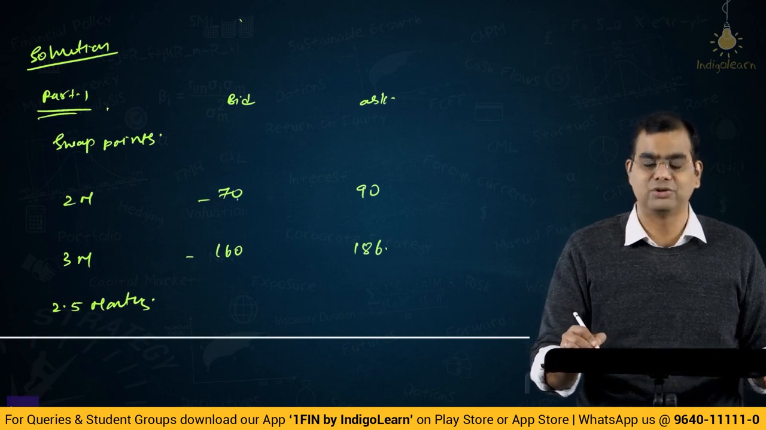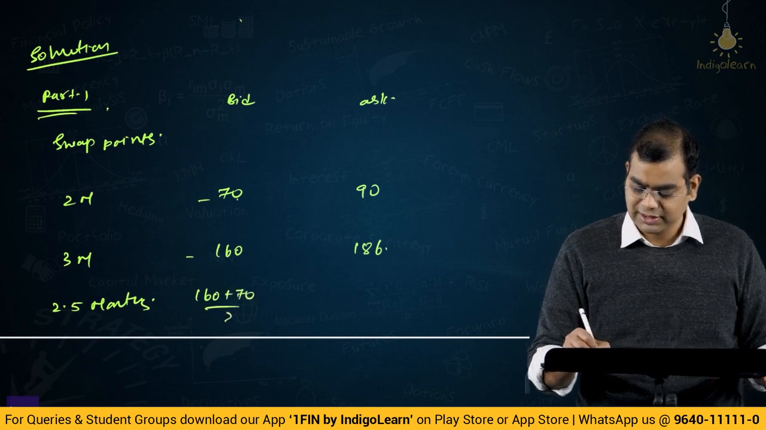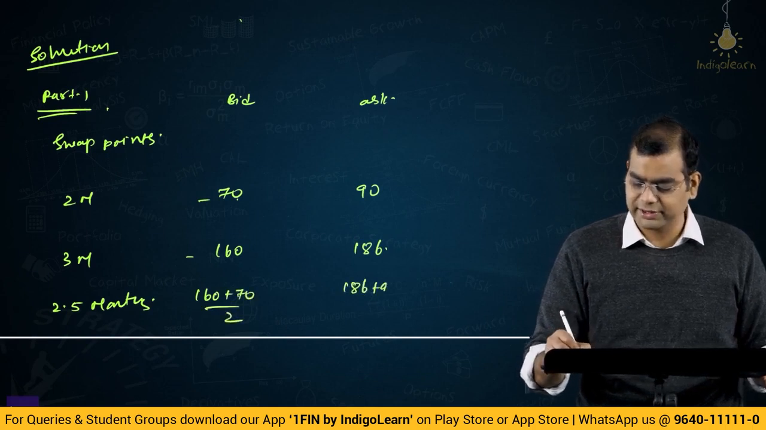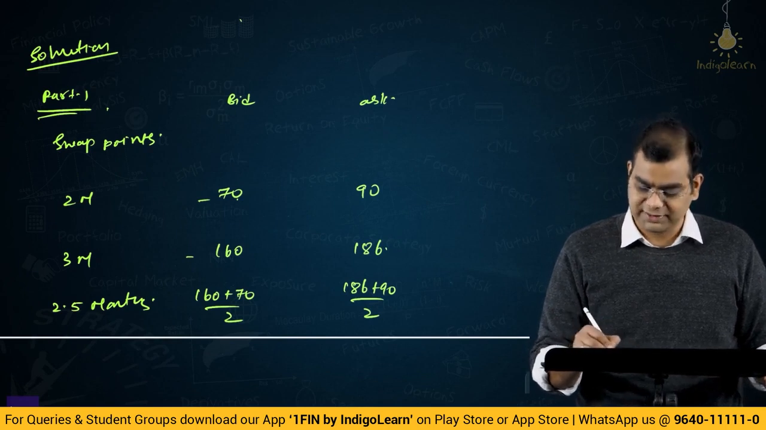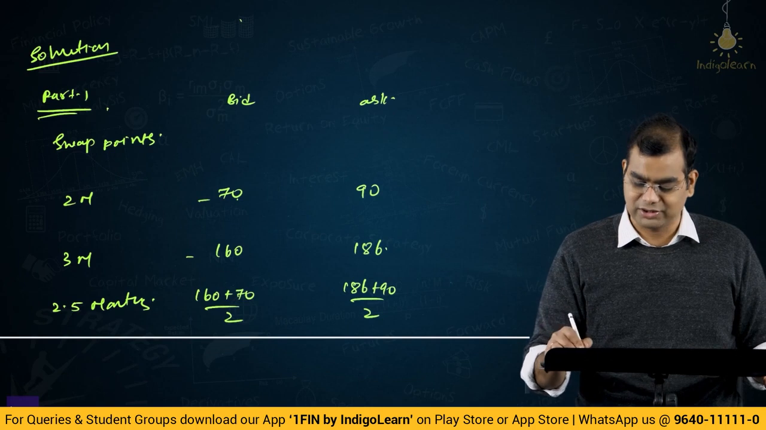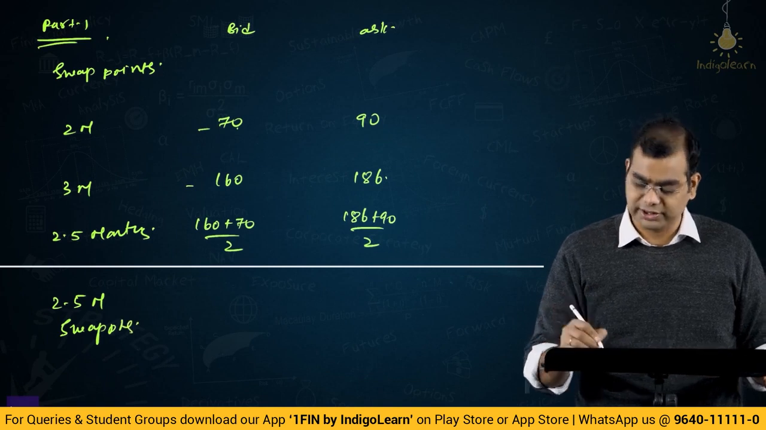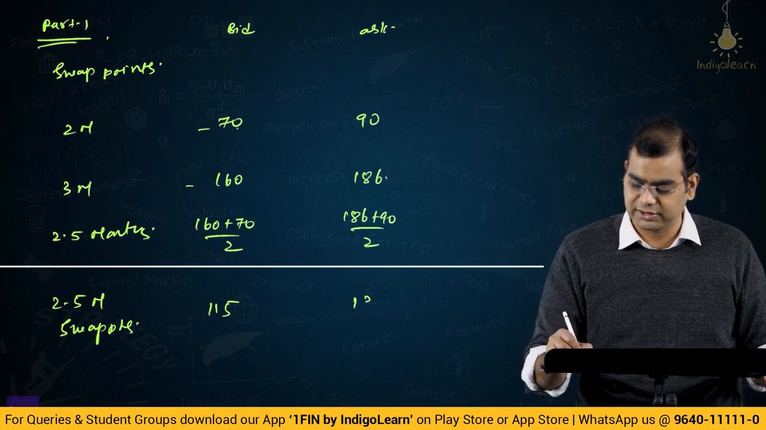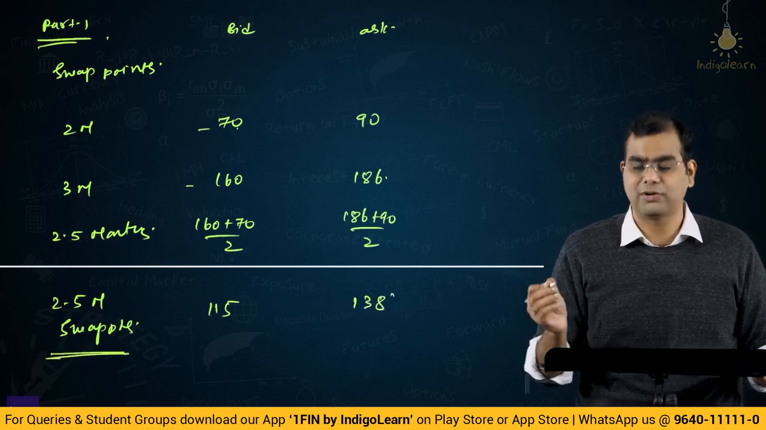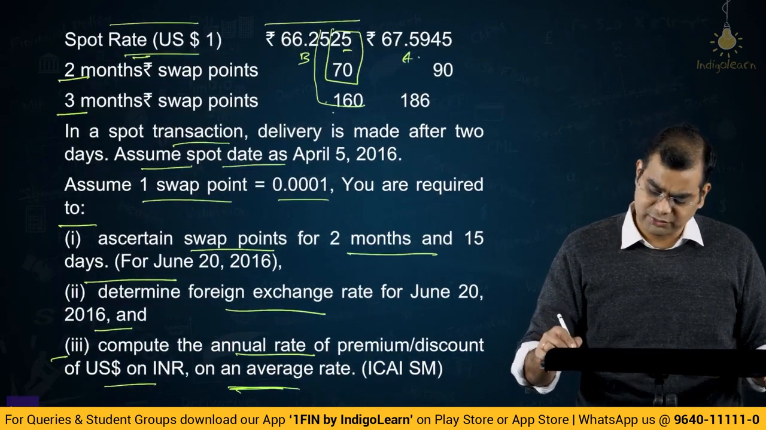It will be exactly between those two. So you can take it as 160 plus 70 by 2, and 186 plus 90 by 2, because the average between 2 months and 3 months is 2.5 months. So for 2.5 months, it is just the summation of those two divided by 2. That's all. It is very, very simple. What is 160 plus 70? 230. 230 by 2 is 115. 186 plus 90 is 276. 276 by 2 is 138. So 2.5 months swap points are this. Is that what they've asked? Yes, that's all. So the first question is answered.